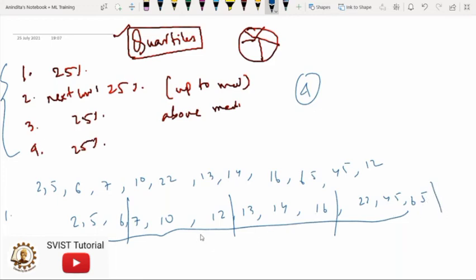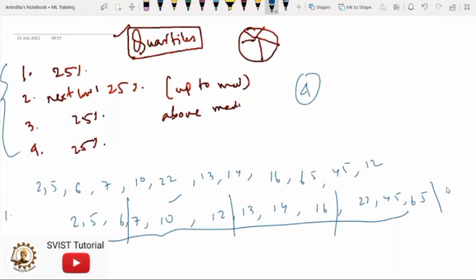So what is your step number 2? Count how many numbers you have in the ordered list and then divide by 4. This is the thing that you have to do: total number divided by 4, to cut the list into the number of quarters. So this is the first thing that we have done.